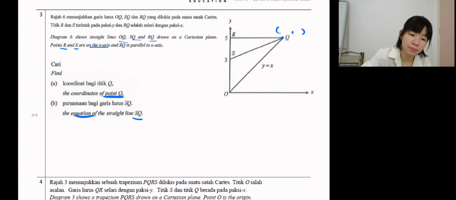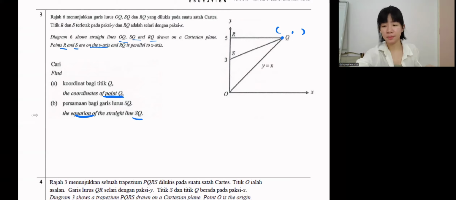Okay, two minutes, guys. Do this A and B. Send me the answer.